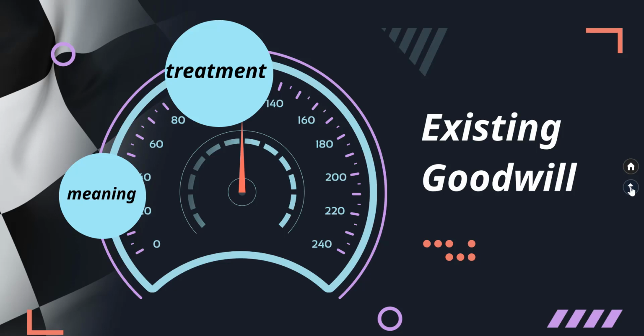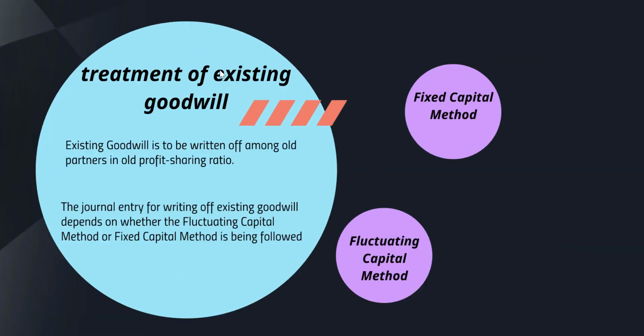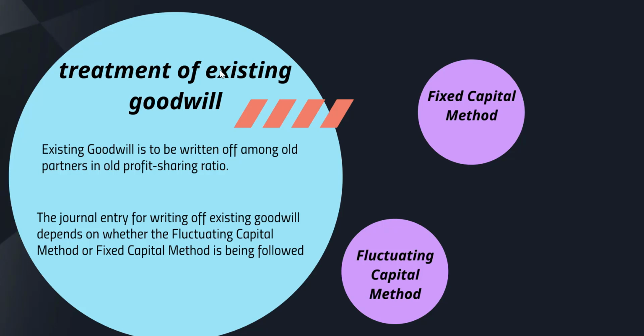Now next we'll see the treatment of existing goodwill at the time of admission of a partner. Treatment of existing goodwill: existing goodwill is to be written off among the old partners in old profit sharing ratio. The journal entry will depend on whether the fluctuating capital method is being followed or whether the fixed capital method is being followed.